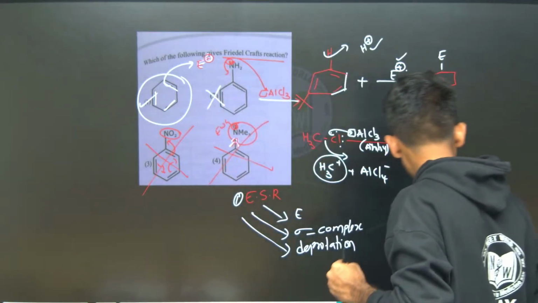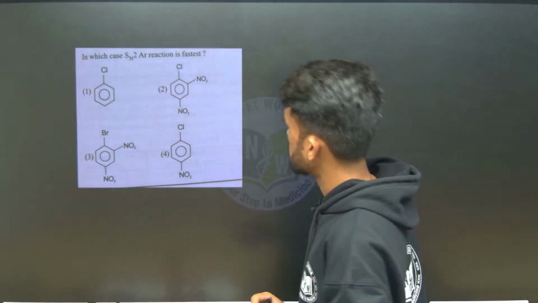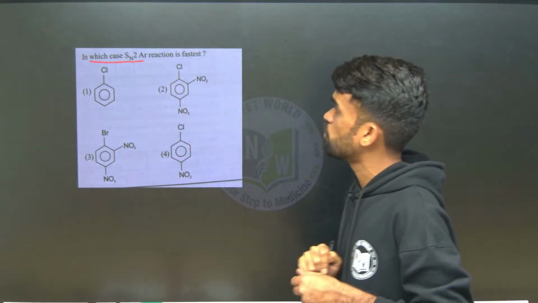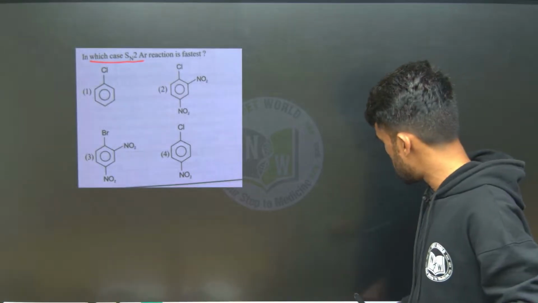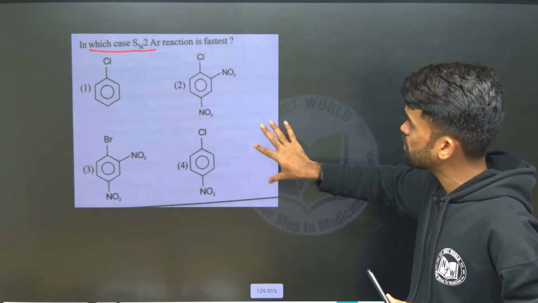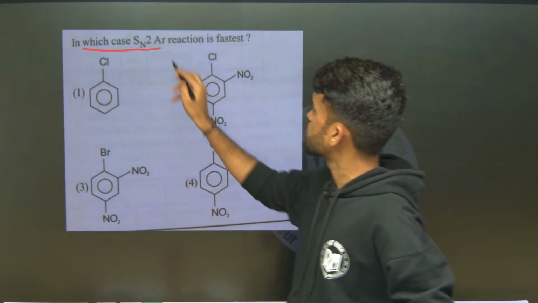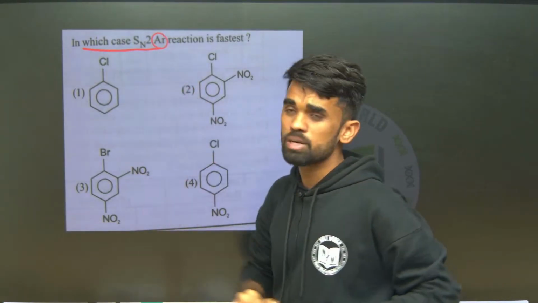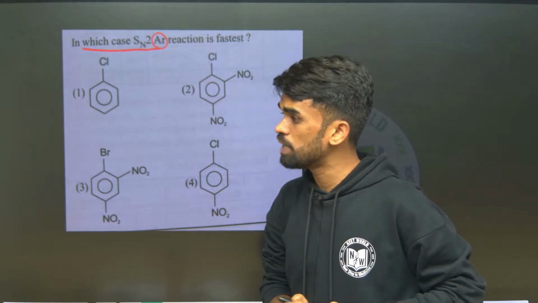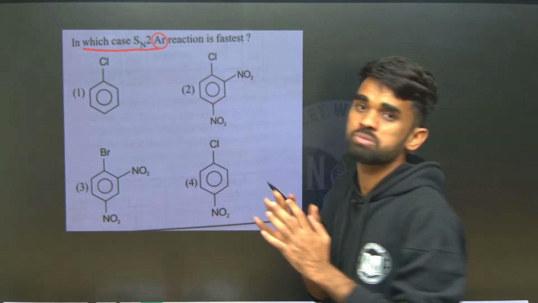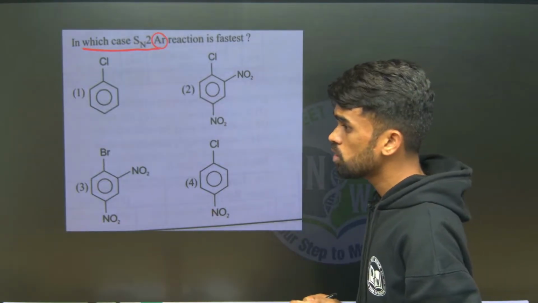Okay, let me move forward with one more question. In which case does the SN2 reaction take place fastest? Tell me, in which of these does the SN2 reaction take place faster? See, SNAr, it means aromatic nucleophilic substitution reaction, takes place fast in which of these 4 options, they are asking. How can you answer this?